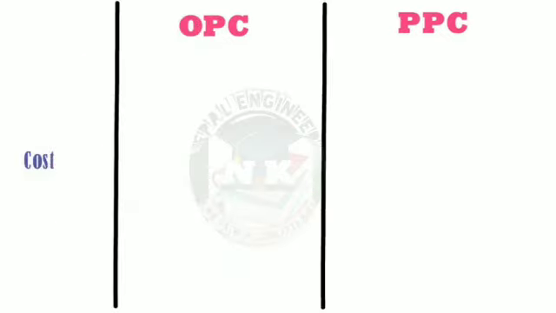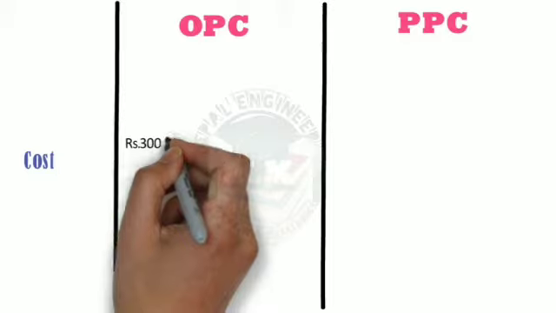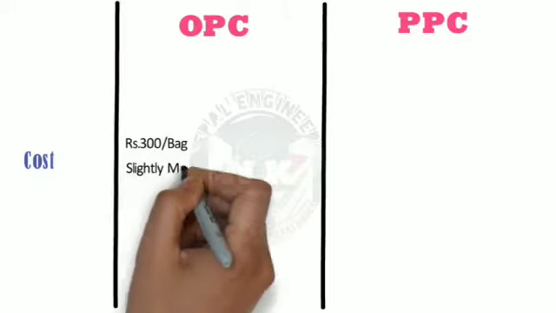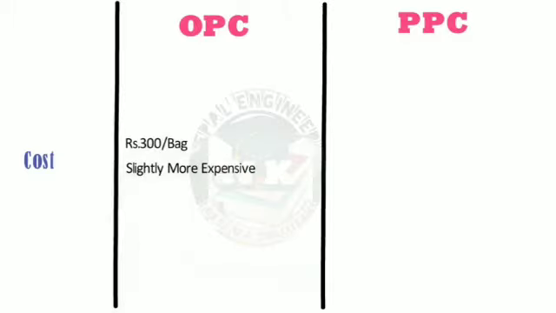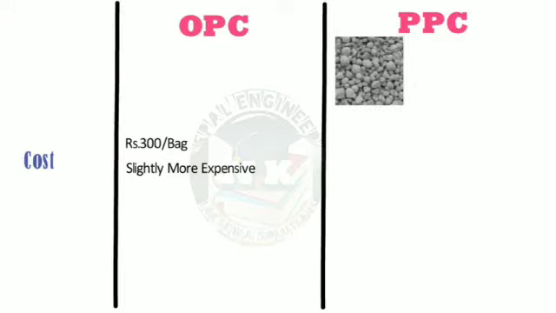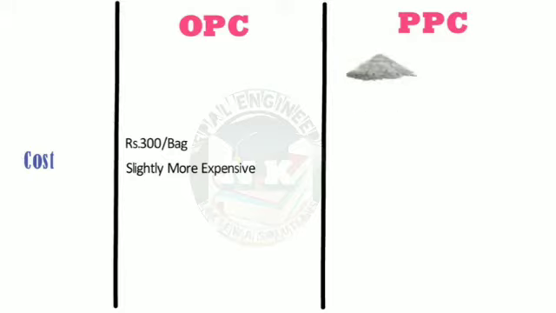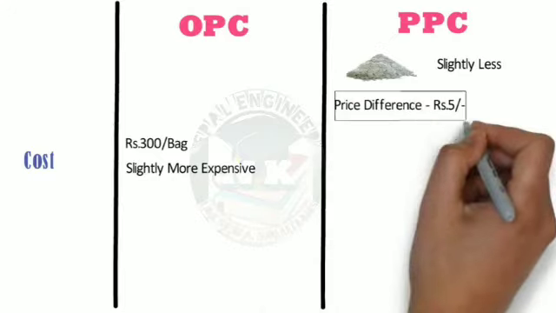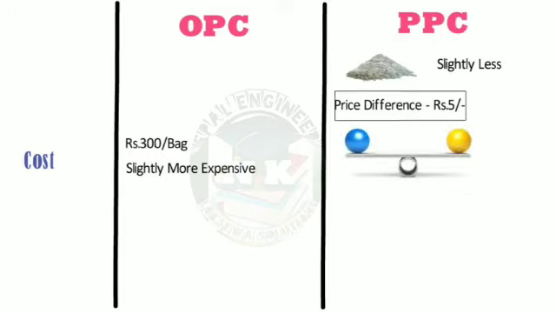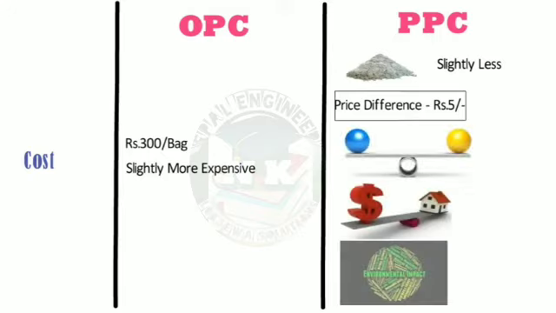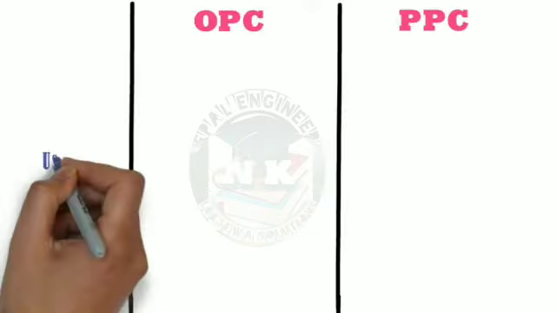Cost. The cost of OPC is around 300 rupees per bag, which is slightly more expensive than PPC. Whereas in case of PPC, the expensive clinker is replaced by pozzolanic material such as fly ash. Hence the price of PPC is slightly less than OPC. Generally, there is a price difference of 5 rupees. But this slight lesser price creates a considerable difference in overall cost of building and impact on environment.